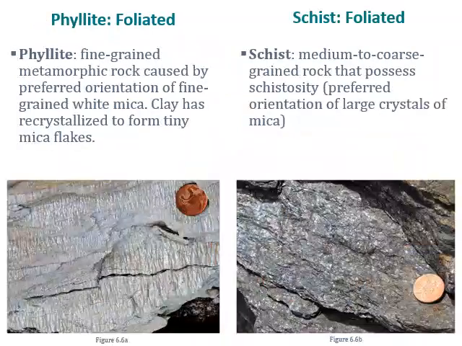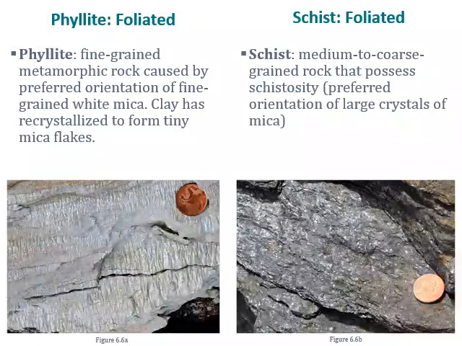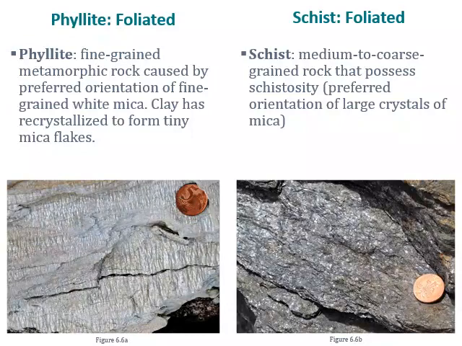Phyllite is also a fine-grained metamorphic rock, and it's the result of preferred orientation of white mica minerals. This clay has recrystallized to form the tiny mica flakes in phyllite. Schist is also a foliated rock, but it is medium to coarse grained and includes a schistosity, which is a preferred orientation of large crystals of mica. So notice that the difference between these different foliated rocks is related to grain size, not necessarily composition.